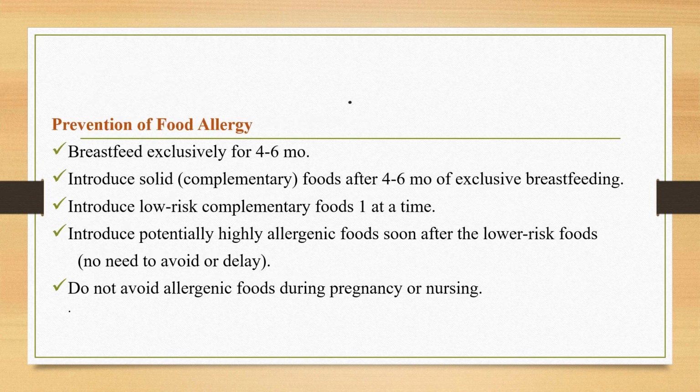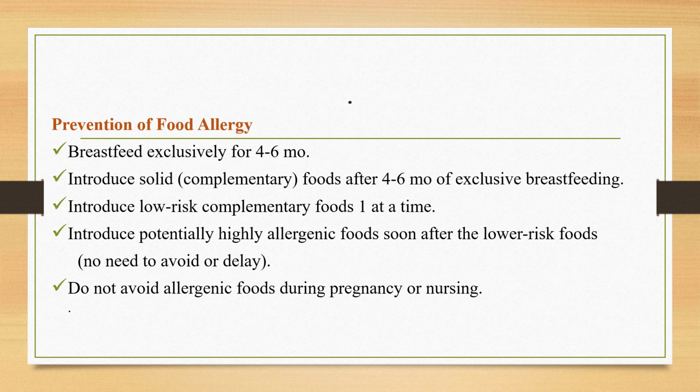When it comes to the prevention of food allergy, breastfeeding exclusively for 4 to 6 months is a good method of preventing food allergy, not only food allergy but all allergic diseases. Breastfeeding exclusively for 6 months and continuing breastfeeding up to 2 years decreases the chance of having asthma, allergic rhinitis, and also food allergy. We should also introduce solid foods after 6 months of exclusive breastfeeding. Then we introduce low-risk complementary foods one at a time. Introduce potentially highly allergenic foods soon after the low-risk foods are adapted. No need to avoid or delay.